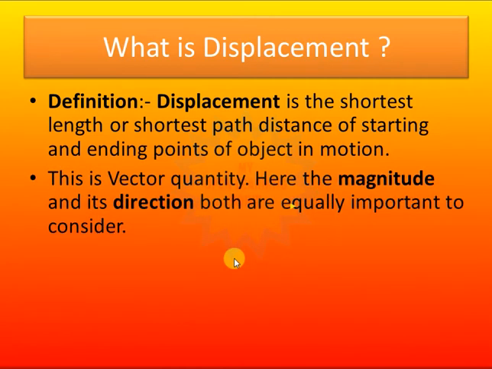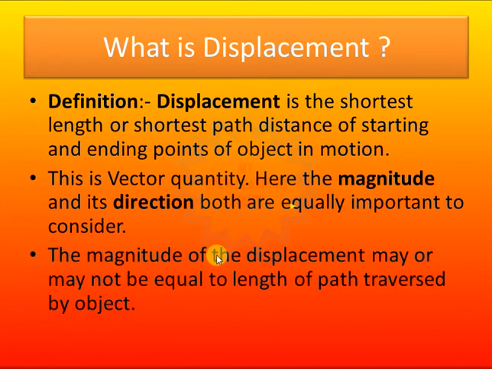This is a vector quantity, so it needs both magnitude and direction. Both are equally important to consider. The magnitude of displacement may or may not be equal to the length of the path traversed by the object. I already told you that it needs the shortest path from the starting to the ending point. So the length covered will always be greater than or equal to the displacement. We can say the displacement will always be less than or equal to the length of path covered by the object during its movement.